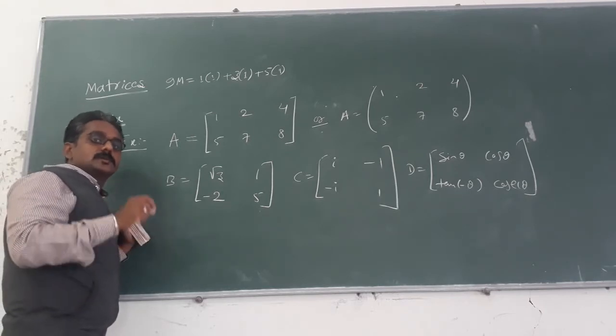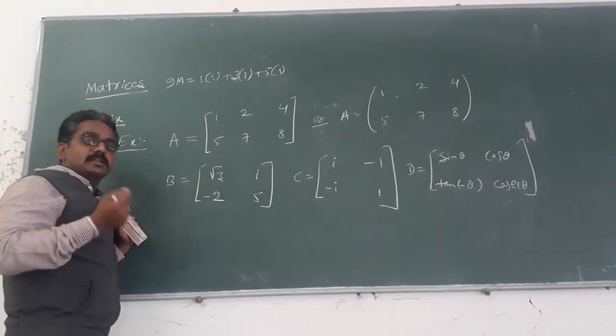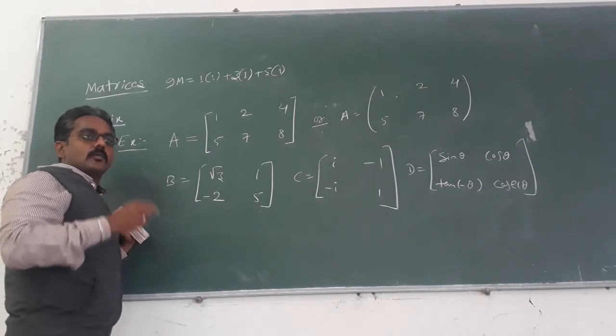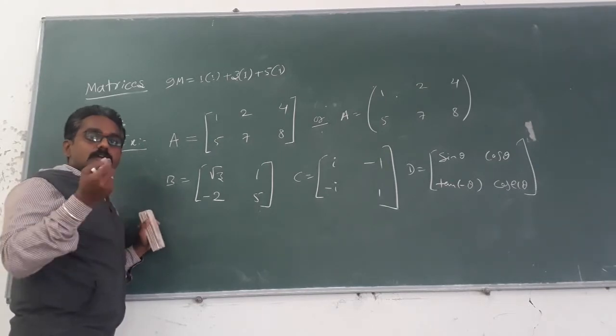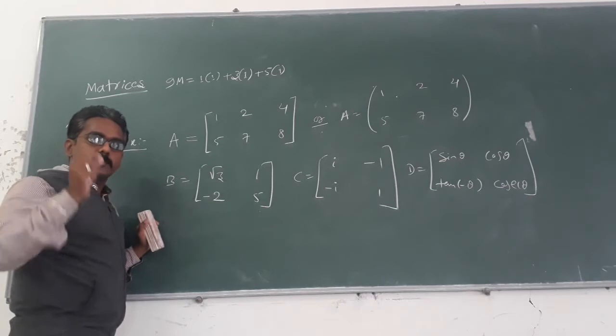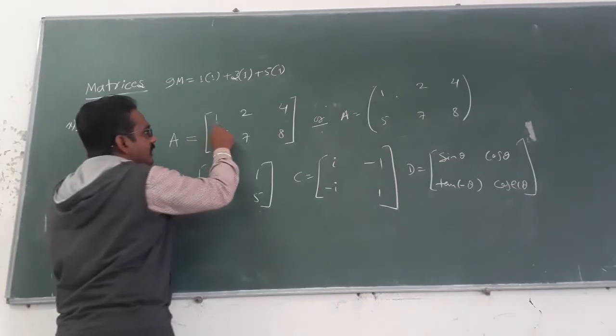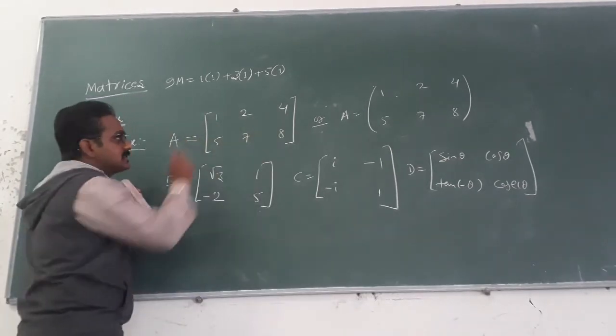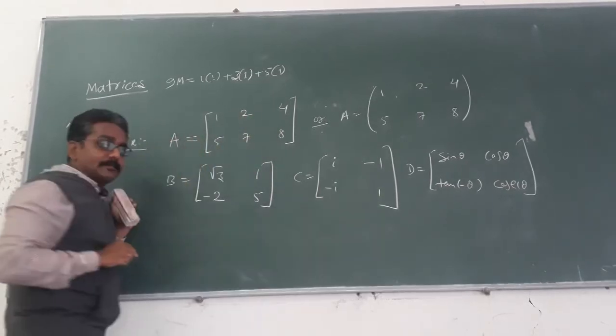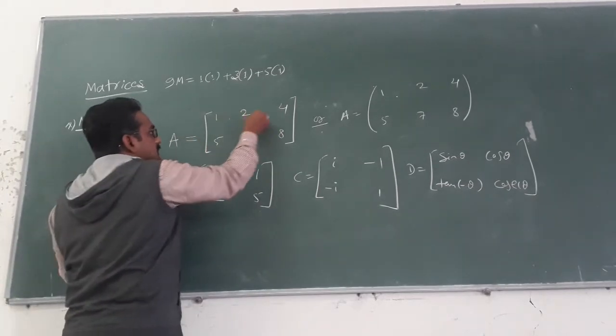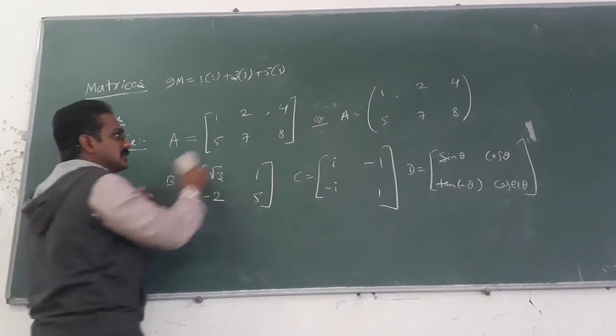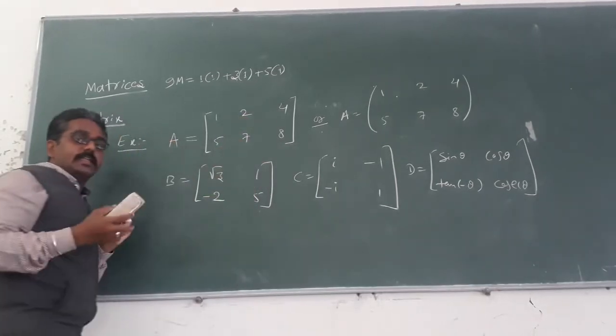Or if suppose I mention to write the matrix 1, 2, 4, 5, 7, 8, how are you going to write? 1, 2, 4. I will pause. At that time you should write 1, 2, 4. Just leave some gap between each element. You should not use commas or brackets or any symbols.